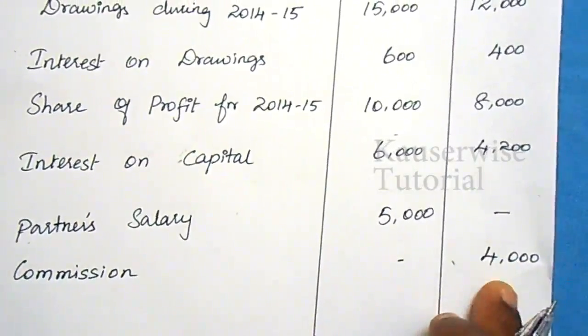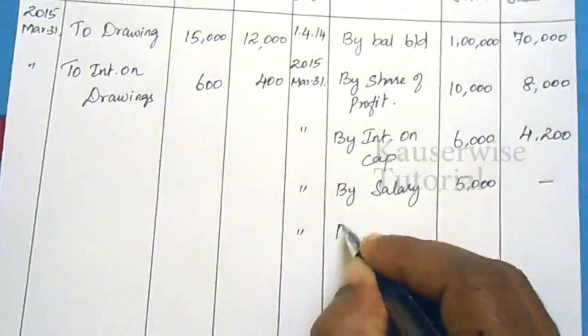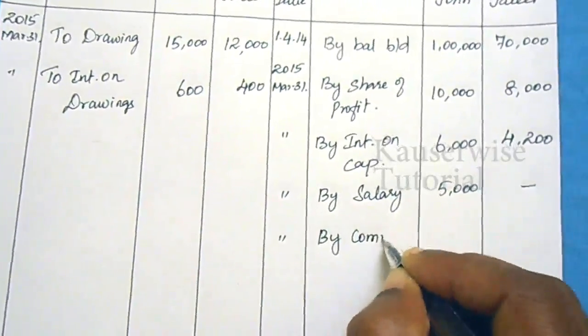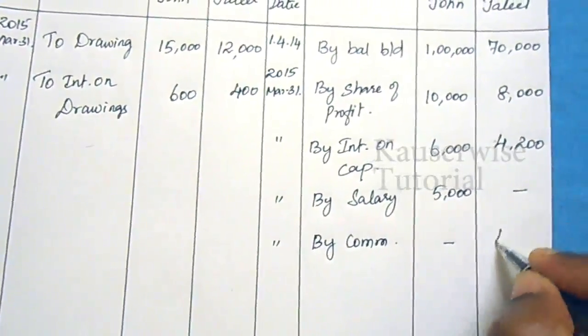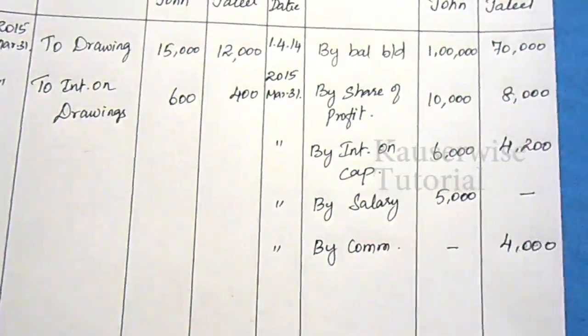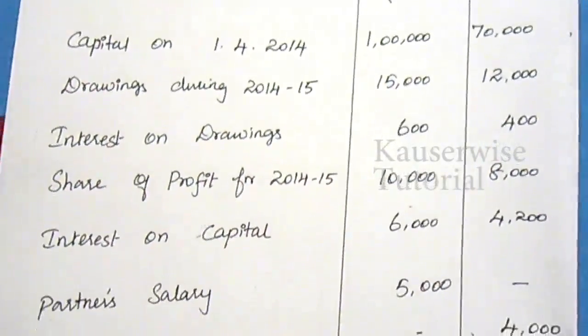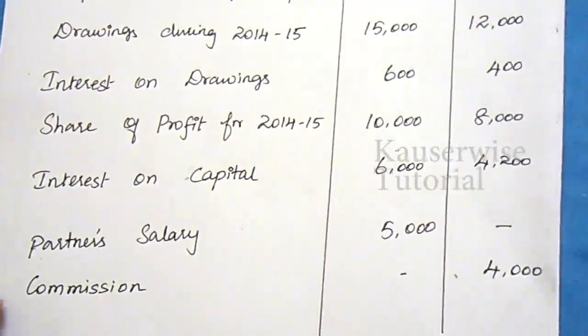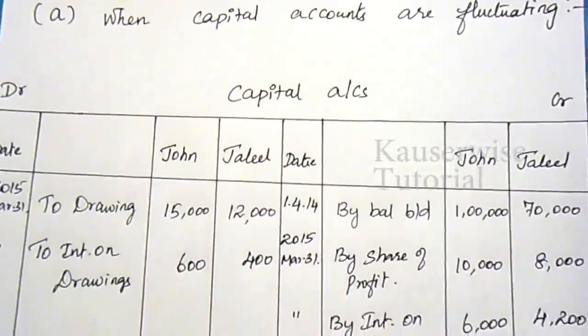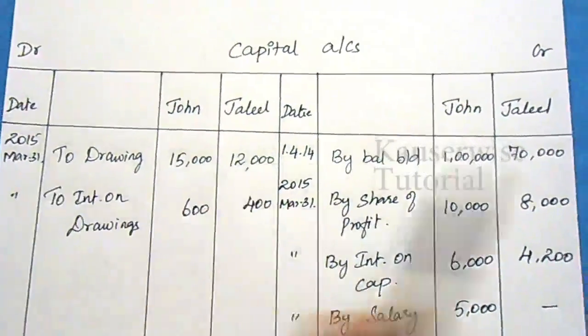This will be credited to partner's capital account. By commission, 4,000. See, here we have started with the opening capital and recorded all the transactions in the partner's capital account. So according to the fluctuating capital method, all the transactions will be recorded in the capital account itself.